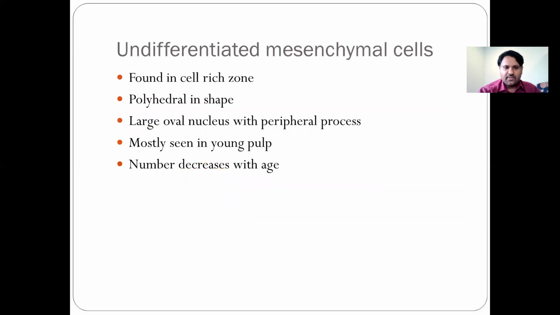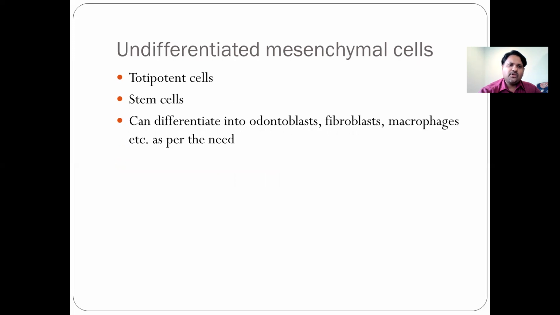Then the other cells are the undifferentiated mesenchymal cells, which are found in the cell-rich zone. They're polyhedral in shape. They have a large oval nucleus with peripheral processes, mostly seen in young pulp, and the number decreases with age. Now, the thing about the undifferentiated mesenchymal cells is they're totipotent cells, and as the need arises, they can differentiate into odontoblasts, fibroblasts, or macrophages as per the need.